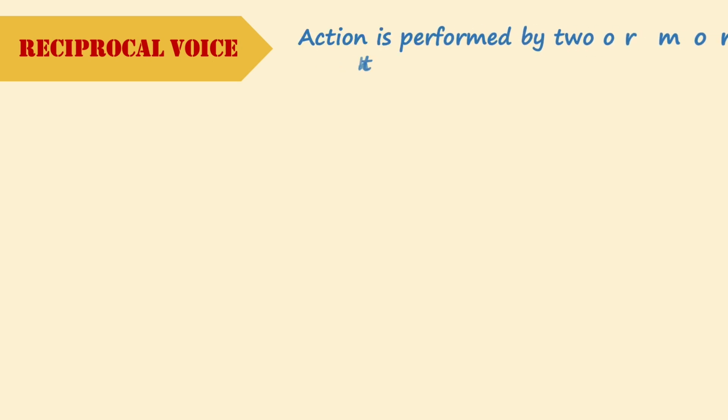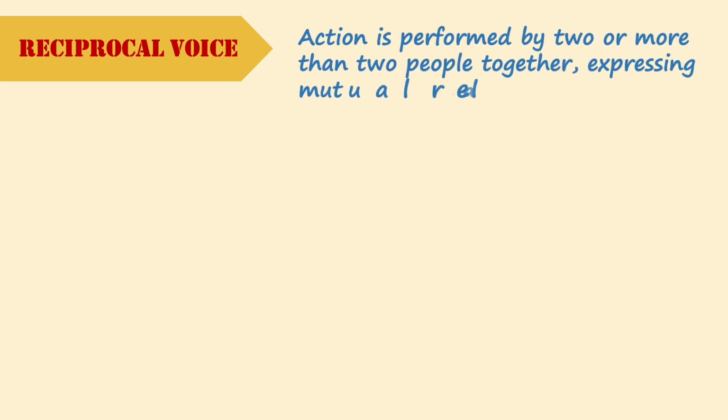The last voice marker we learn today is the reciprocal voice. Reciprocal voice, also known as cooperative voice, refers to the action being performed by two or more people together. In other words, it involves more than one person completing the action together. Reciprocal voice can express mutual relationships. Kazakh has special reciprocal suffixes for verbs.